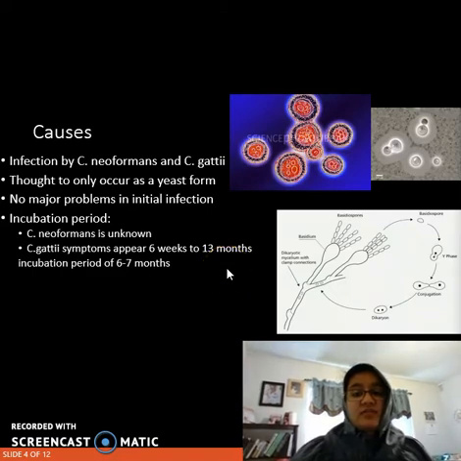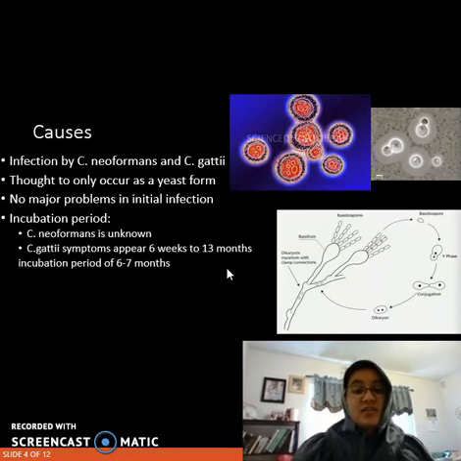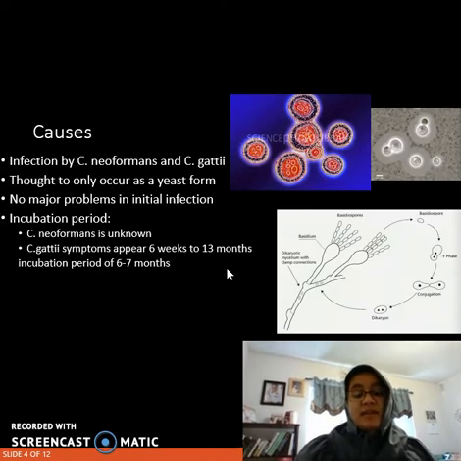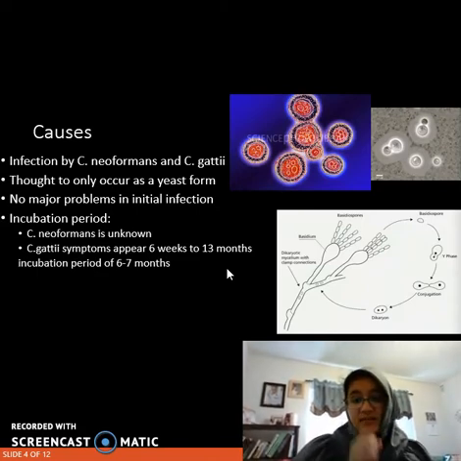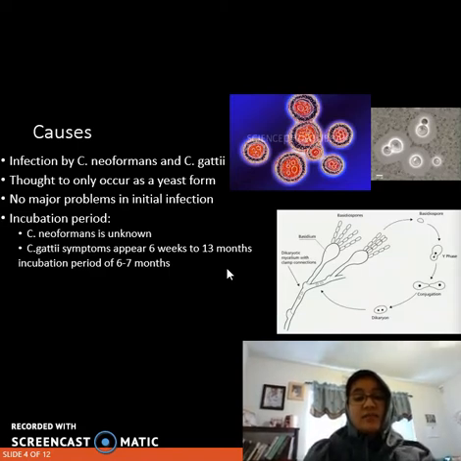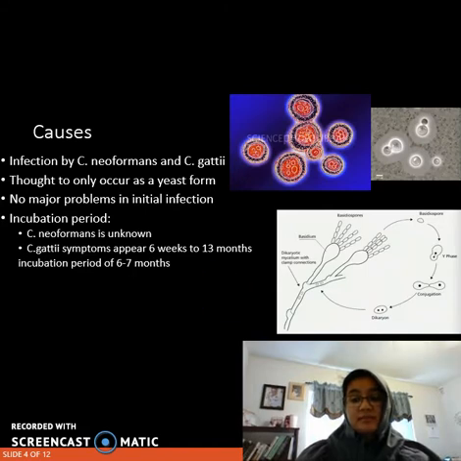As for the incubation period for C. neoformans, it's quite uncertain because the organism is everywhere, and it's often impossible to determine when the person was exposed to this. But some clinical cases can occur months to years after exposure. As for the C. gattii organism, based on the Vancouver Island outbreak, they have a distinctive molecular type, which has allowed the incubation period to be determined by the visitors on the island. The illnesses caused have appeared between 6 weeks to 13 months after exposure, with an estimated incubation period of 6 to 7 months.